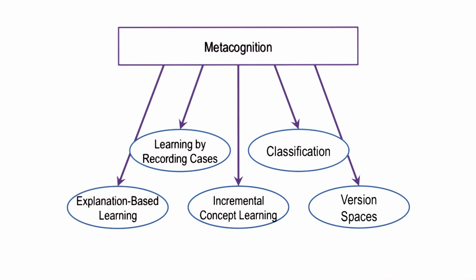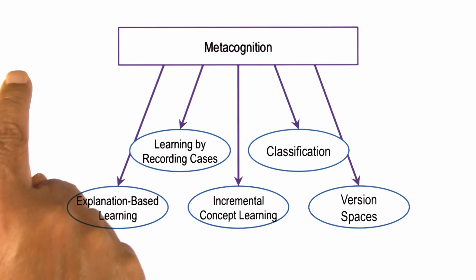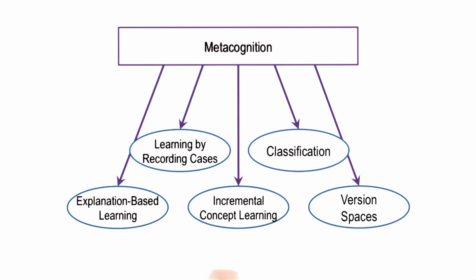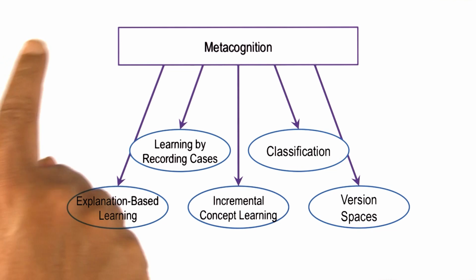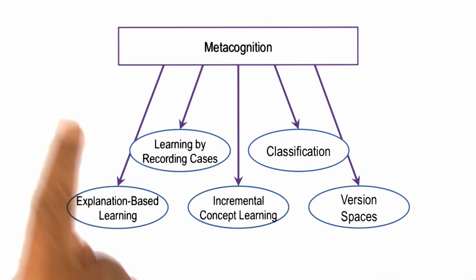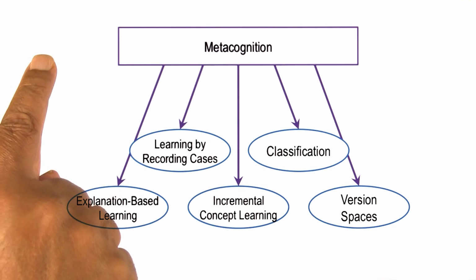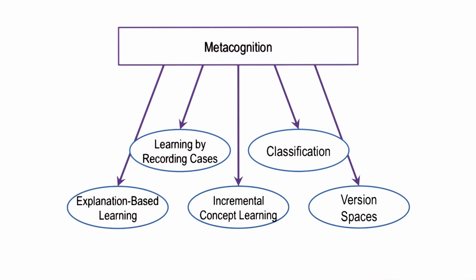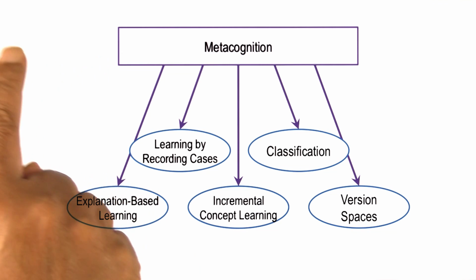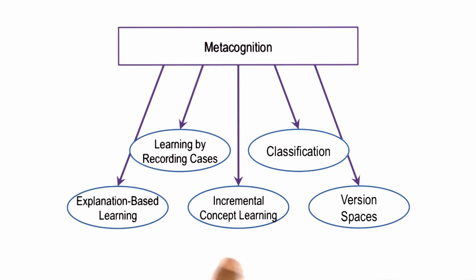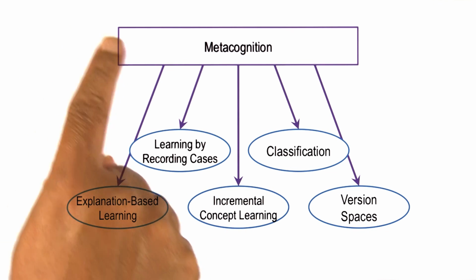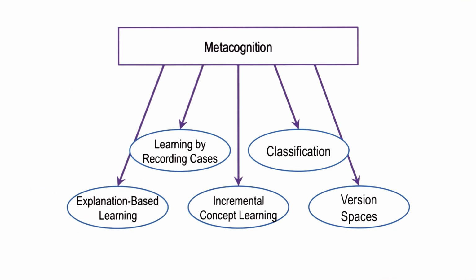Once again, given a problem, the agent may have multiple learning methods for addressing that particular problem. What method should the learning agent choose? That depends partly on the nature of the problem. Some methods are applicable to that problem, and some methods may not be applicable to that problem. Second, for example, in this learning task, if the examples are coming one at a time, we might use incremental concept learning. On the other hand, if all the examples are given together, then we might use decision tree learning or identification tree learning. Another criteria for deciding between these methods could be computational efficiency. Yet another criteria could have to do with quality of solutions.